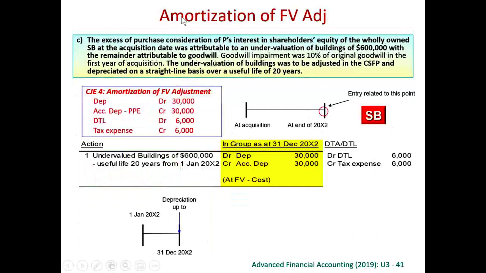Now we come to the amortization of the fair value adjustments. Higher fair value, higher depreciations. The fair value increment was 600,000 to be depreciated over 20 years. So 600,000 depreciated over 20 years. This means 30,000 every year. This is just the first year of the acquisition, so therefore only 1 year. So we debit depreciations and credit accumulated depreciation.